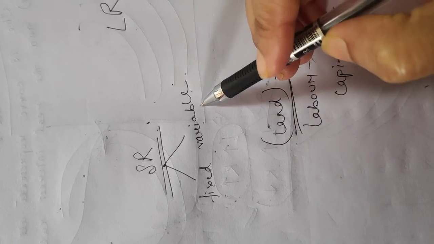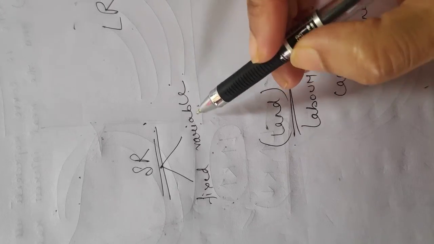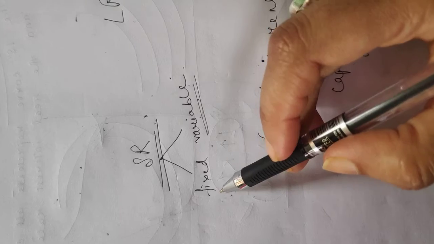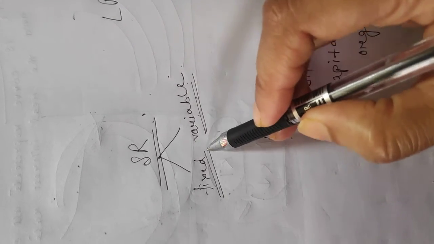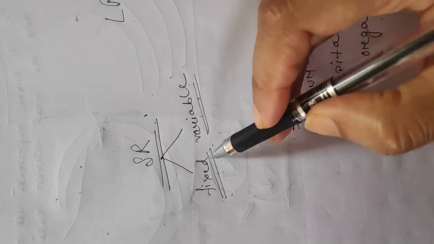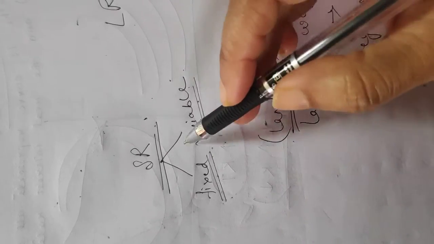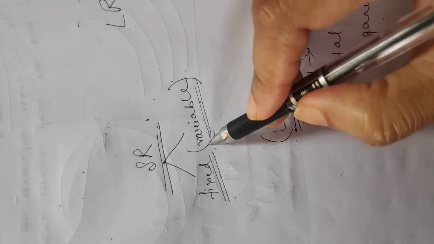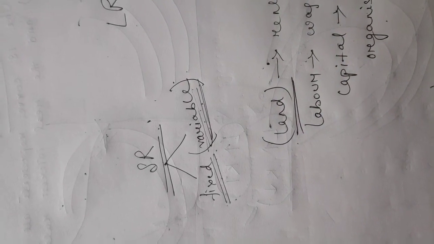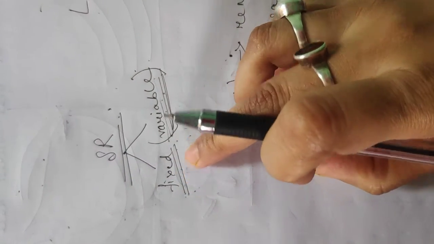So in order to increase your production level, you can change the variable factor, but in the short run we cannot change the fixed factor. That is, fixed factor remains constant, but we can change the variable factor. That is why the name is given as variable. Variable means which keeps on changing, and fixed is fixed.